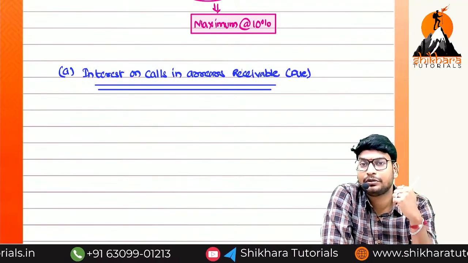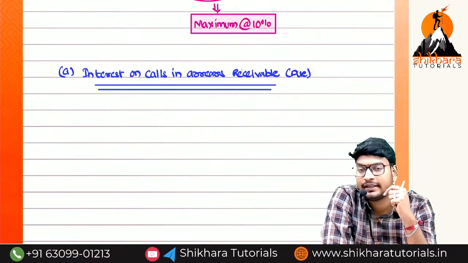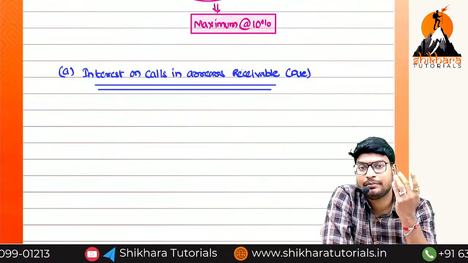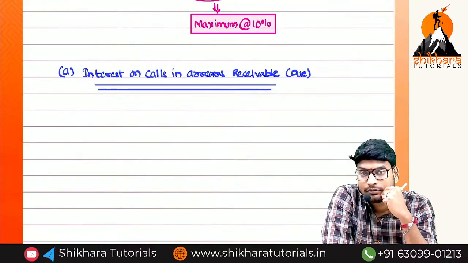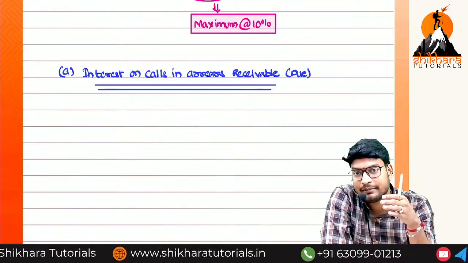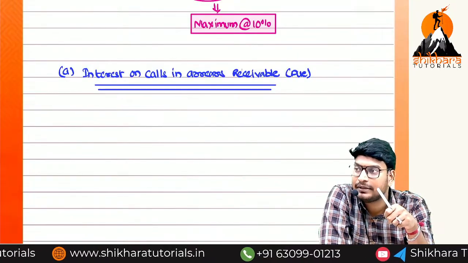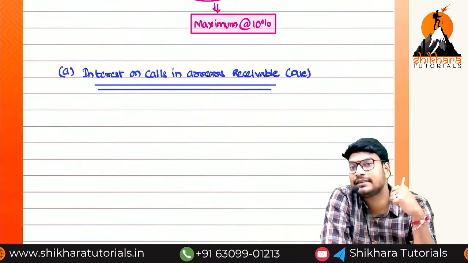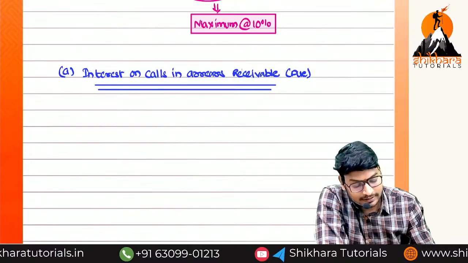For example, rent we have to receive. Unfortunately we have not received in the current year, but we will receive in the next year. What is the entry for this one? Rent received means what is the entry? Bank account debited to rent account. Not received means from whom we have to receive? Shareholders. If he gives, bank account debited to interest on calls in arrears. But he is not giving, so we are writing a due. First we have to write the due, and then only the receipt entry we have to see. From whom we have to collect the amount? Shareholders.